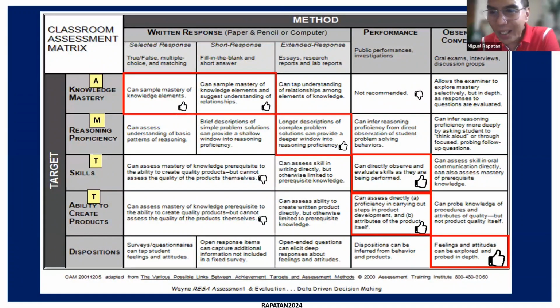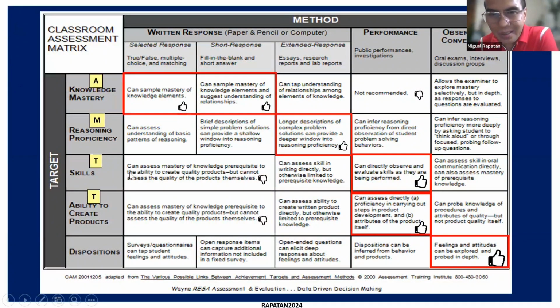The two boxes with thumbs up. For knowledge mastery target, the methods are can sample mastery of knowledge elements, and can suggest understanding of relationships. Okay. Now,